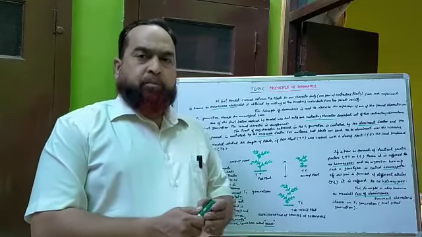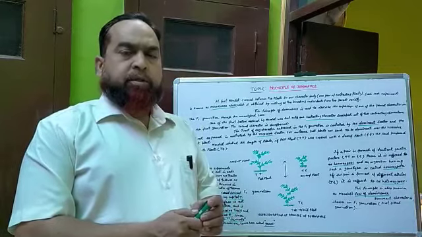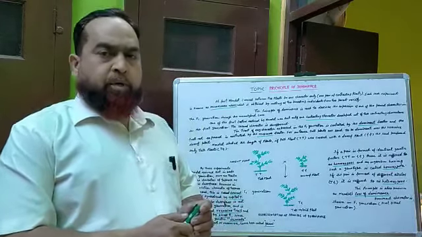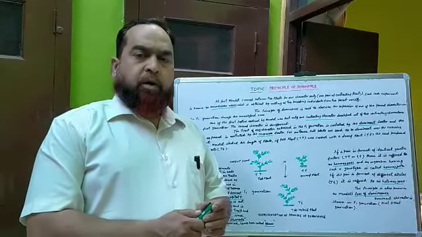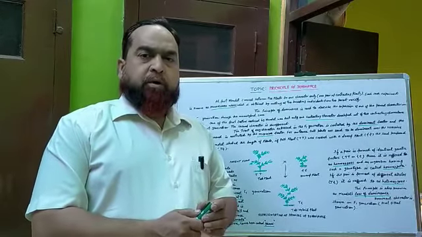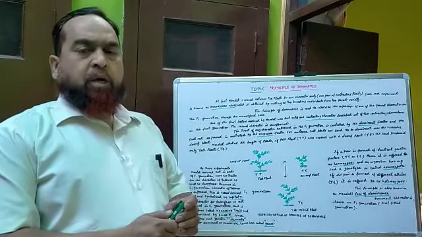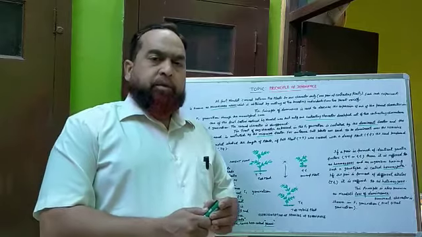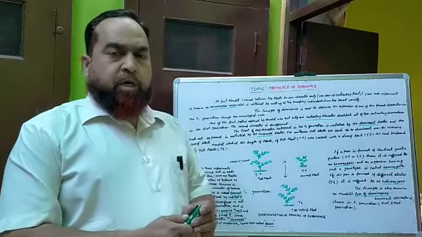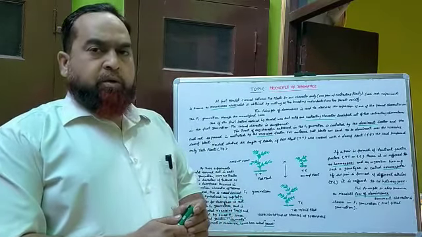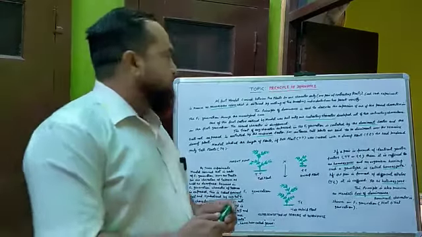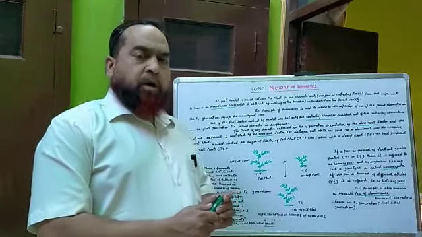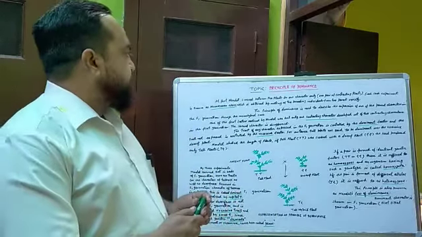Mendel proposed three laws of inheritance: first, the law of dominance; second, the law of segregation; and third, the law of independent assortment. These laws are known as the principles of Mendel. So let's start. Principle of dominance, or law of dominance.